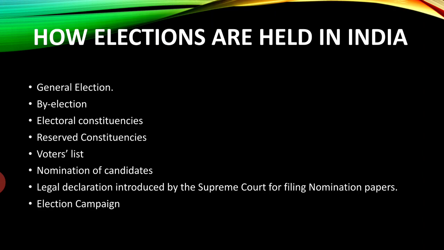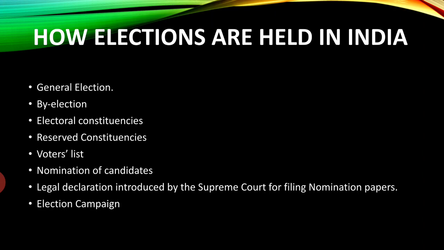Our Constitution entitles every citizen to elect their representatives and to be elected as a representative. The constitution makers worried that in an open electoral competition, weaker sections may not stand a good chance to get elected.